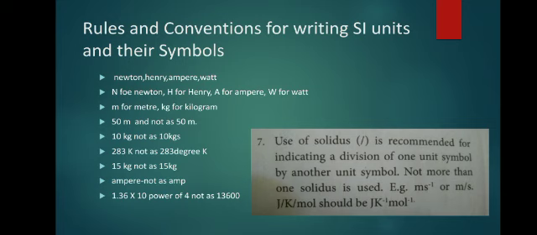Then, for example, a 5-digit number, you will never use it. For example, mercury has a density of 13,600 kilogram meter power minus 3. We don't write it like that, because we want to use a 1-digit number before the point. We use 1.36 into 10 power 4. After 4 digits, we put the point and use the short form only.